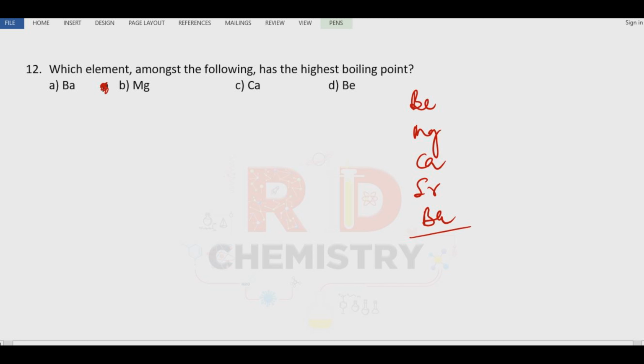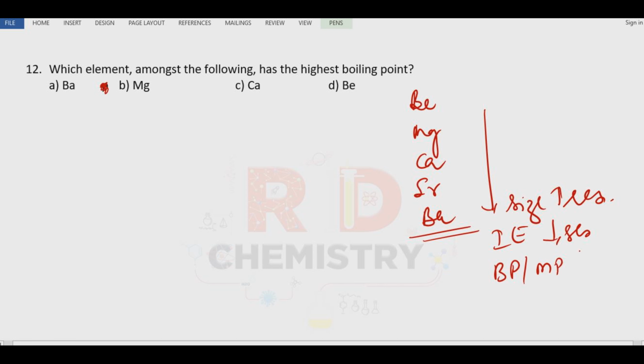We have got these elements, and the last one is the radioactive element. Down the group, size increases. When the size increases, ionization potential decreases. Boiling point and melting point also decrease, which means the smaller the element,